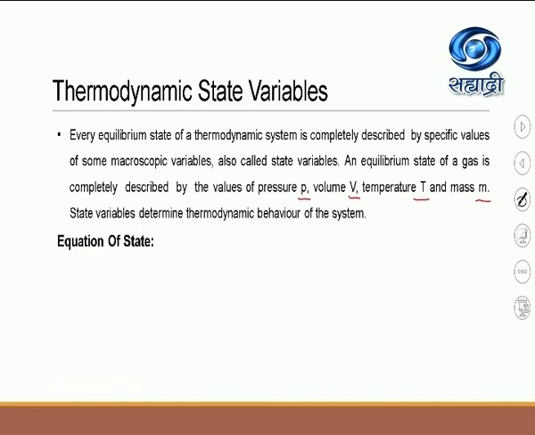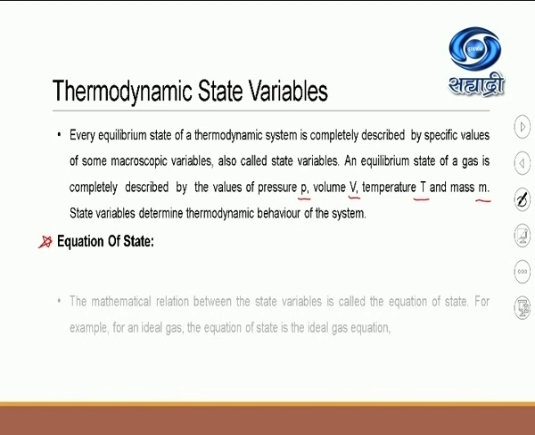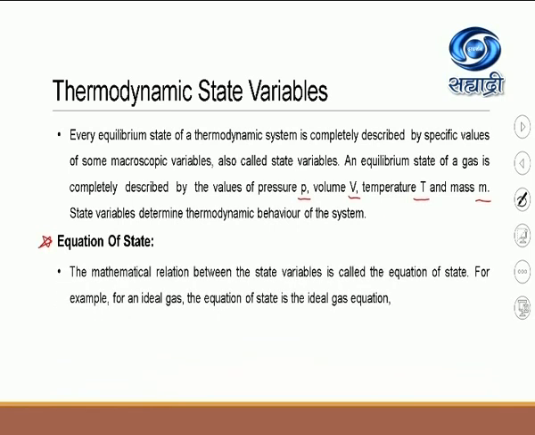Now after this is again a very important article, what do you mean by equation of state? Okay, so here the mathematical relation between the state variables is called the equation of state. For example, for an ideal gas, the equation of state is the ideal gas equation. Okay, so therefore, the ideal gas equation is PV = nRT.